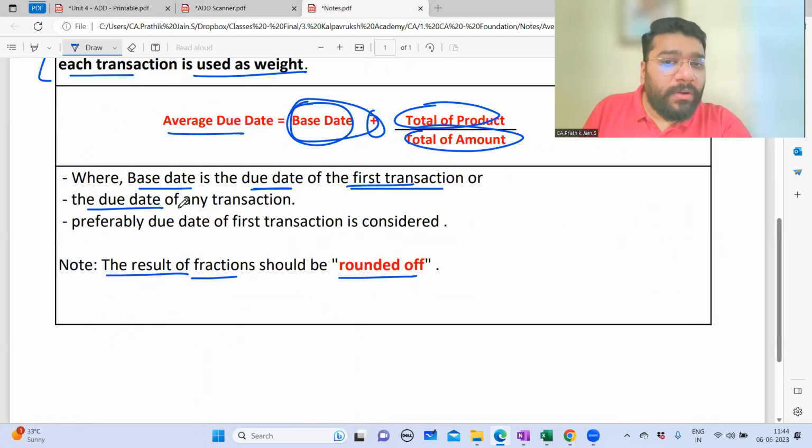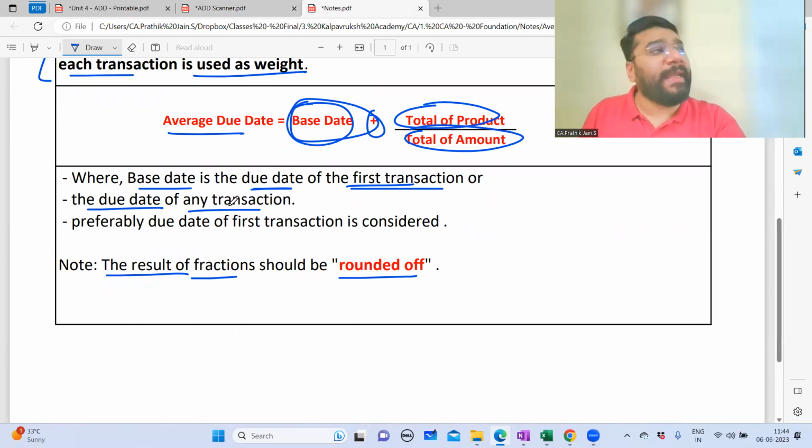The due date, sorry, where base date is the due date of first transaction or the due date of any transaction. Actually, you can take any date, but we always will take the first transaction only. Here they're telling that the base date can be any due date of any transaction. It could be even first transaction, it could be any transaction.